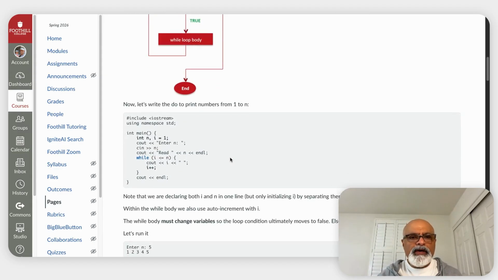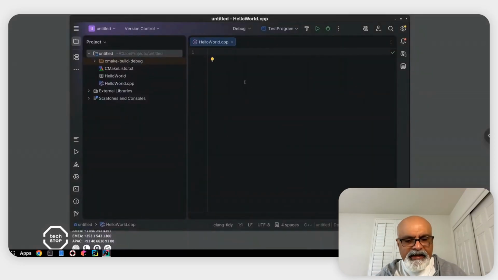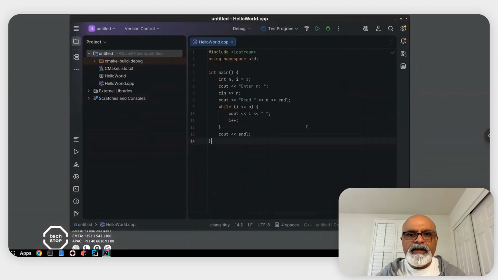Now, let's look at the program where we're printing numbers from 1 through n. Let's see what it looks like. Actually, I will copy this program onto the IDE and we will talk about it there. So here we have our IDE. We will paste the program right here. So let's take a look at this. One of the things you see here is we are declaring two variables, n and i, in the same line, but we're only initializing i to 1. And i is going to be our loop variable that we'll look at in a little bit.